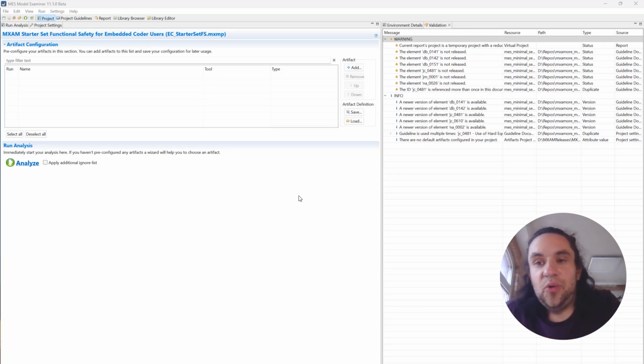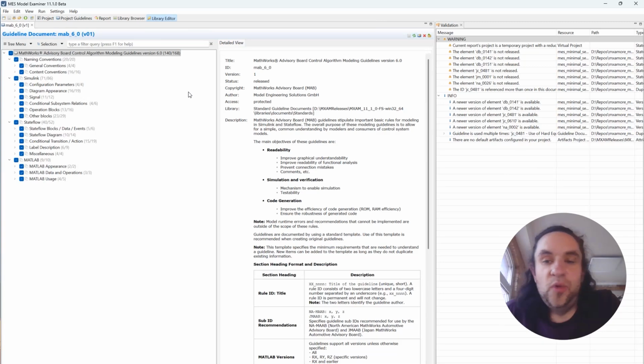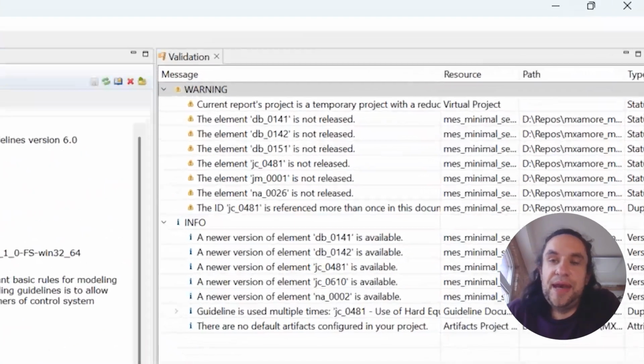One example of these continuous changes is that the guidelines from the MathWorks Advisory Board, in short MAB, has released a 6.0, which is now fully in the latest release of MXAM. So in order to keep track with this latest version, we have also updated the guideline document with it. As you see already here on the validation tab, we see some MAB guidelines where it states there's a new version available.